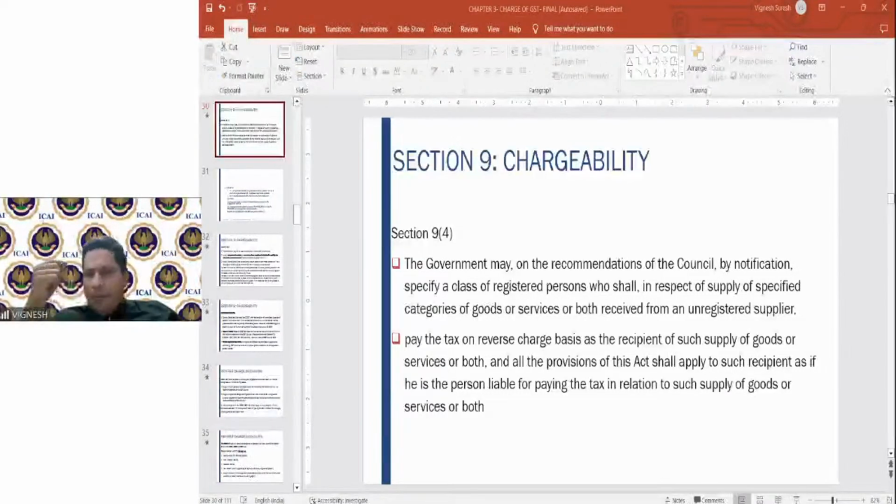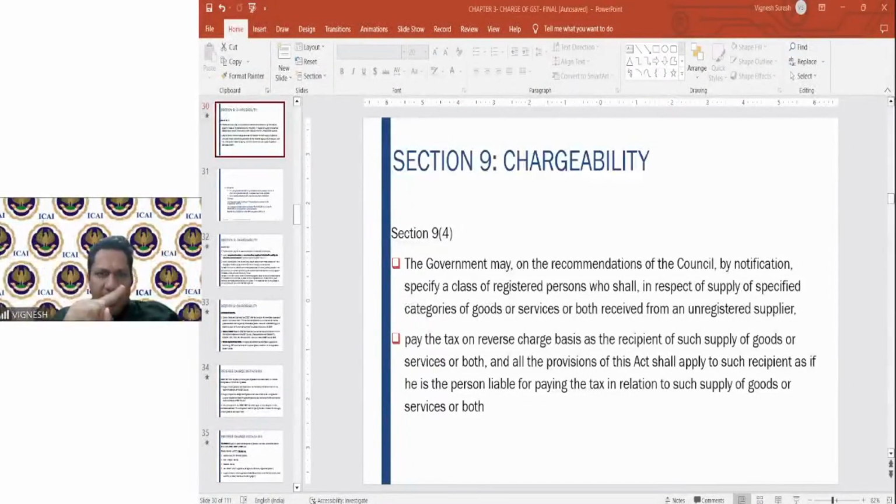If the supply is happening on the territorial waters, how to determine the location of the supplier and the place of supply? What you have to see is the nearest baseline. The baseline nearest to the territorial water has to be considered as the place of supply. Okay. The nearest place of supply will be this place of supply.